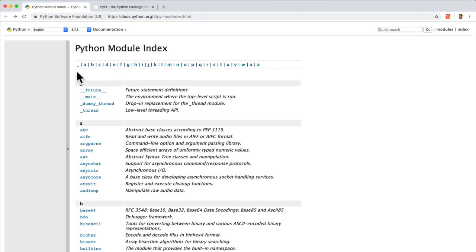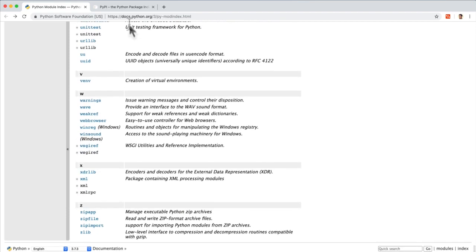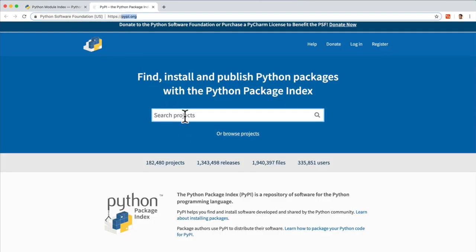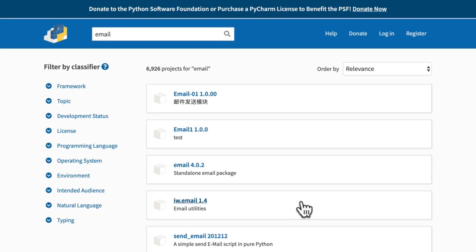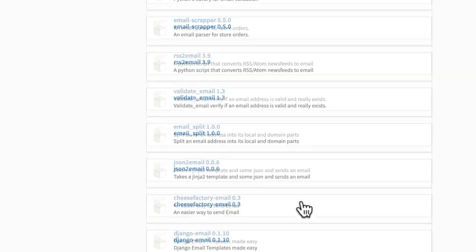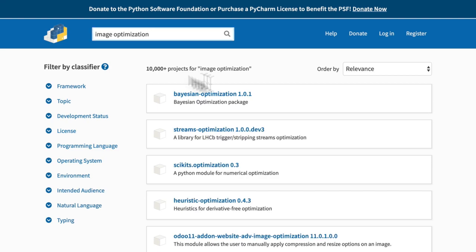Unlike the Python Module Index, which had a lot, but that's it, this has a lot more. Let's say I wanted to do email. Well, look at all the packages that I have for sending email with my code. Let's say I wanted to do image optimization with code. Well, look at that.